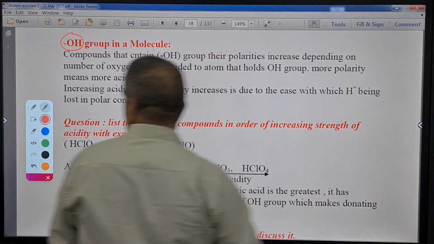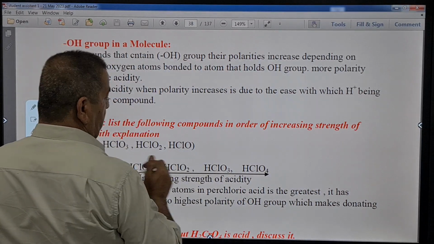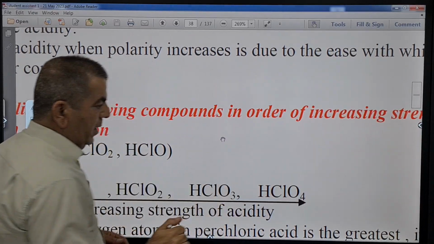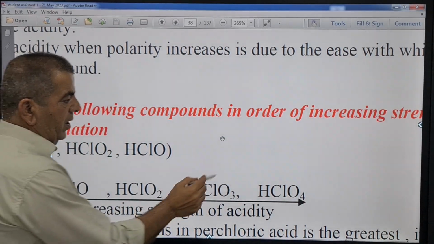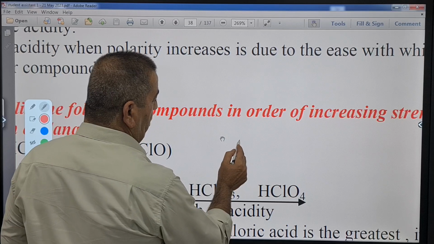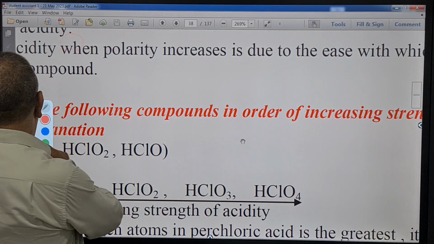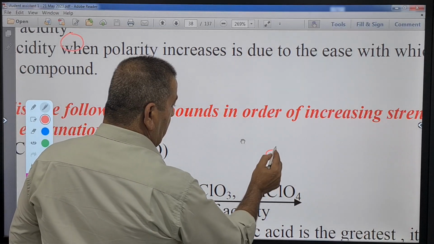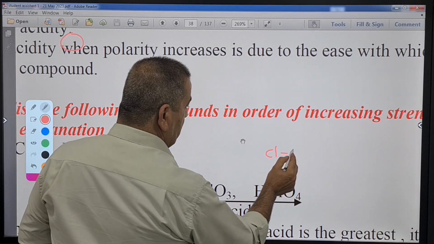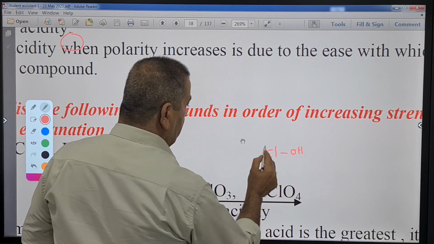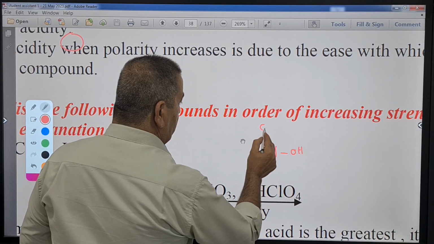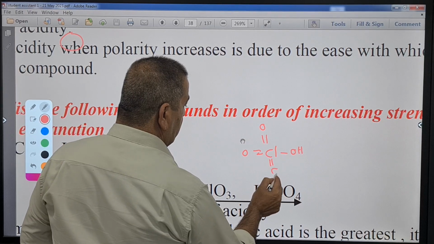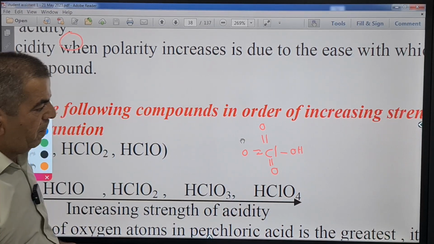Let's consider the structure. Here in perchloric acid, we have a chlorine that holds OH, but it is bonded to 3 oxygen atoms.